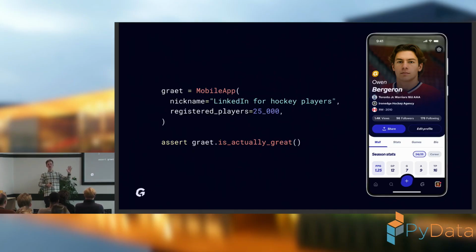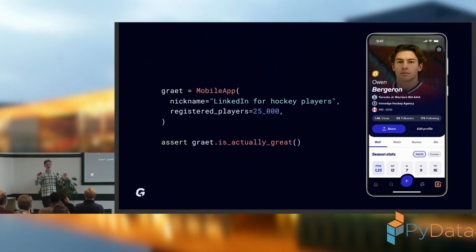The first group of users is young ice hockey players from age, let's say, 13 to 18, sometimes 19, 20. These players are creating their profile on the platform. They try to look good on the platform by connecting some performance statistics, by uploading some videos of them playing hockey, and by showing their skills.